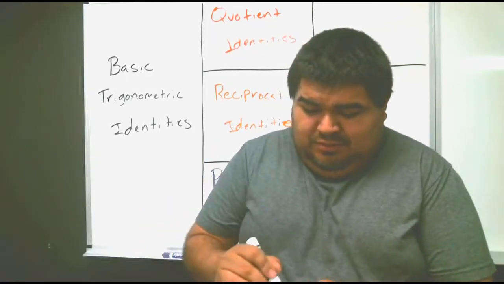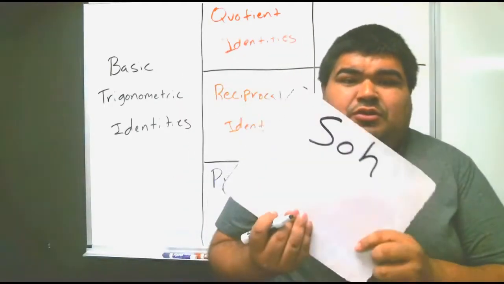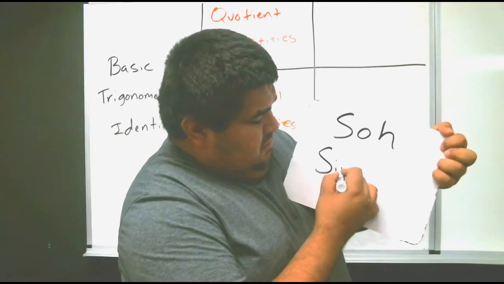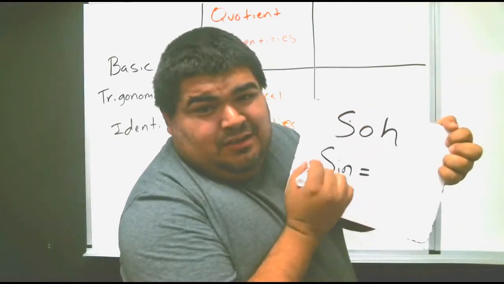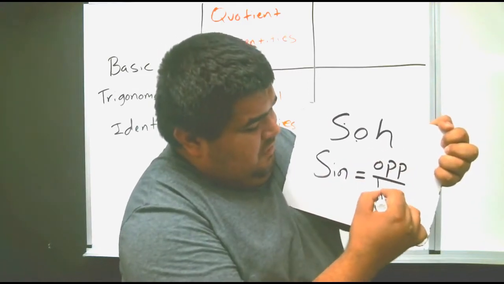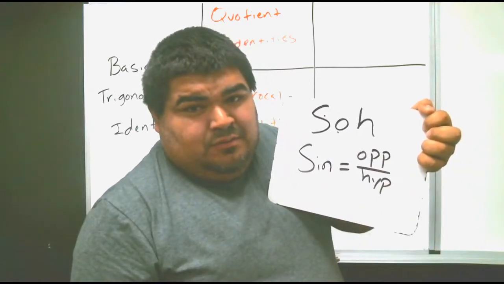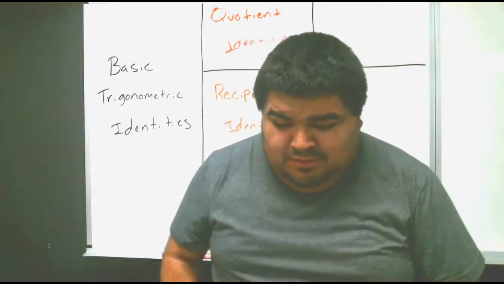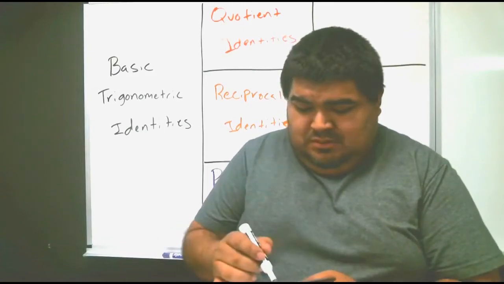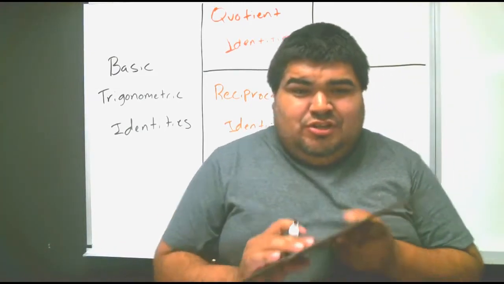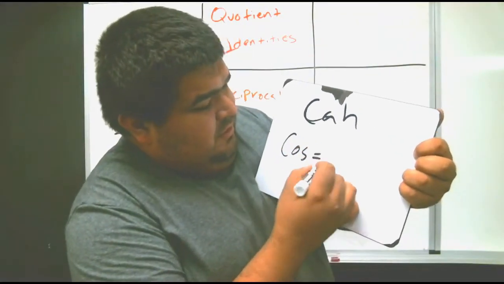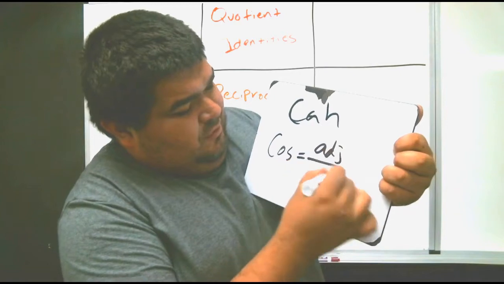SOH: sine equals opposite over hypotenuse. CAH: cosine equals adjacent over hypotenuse.